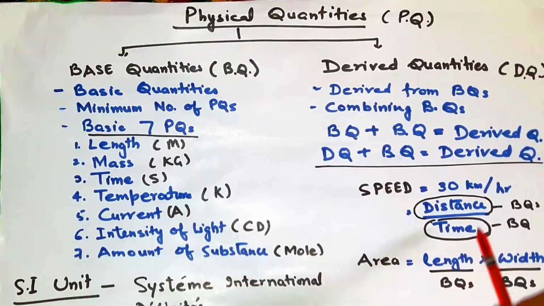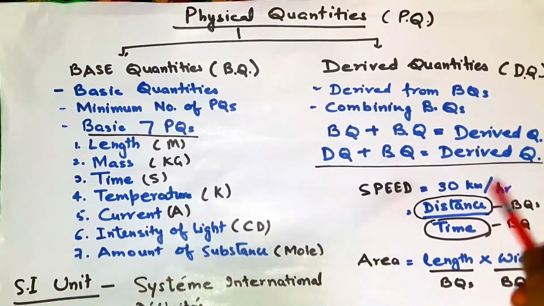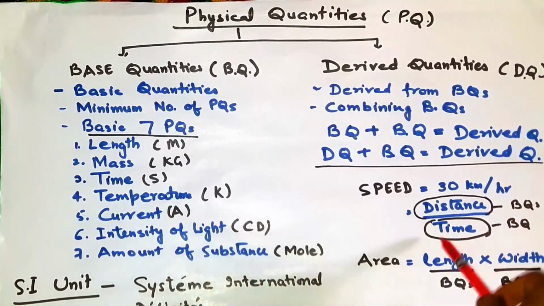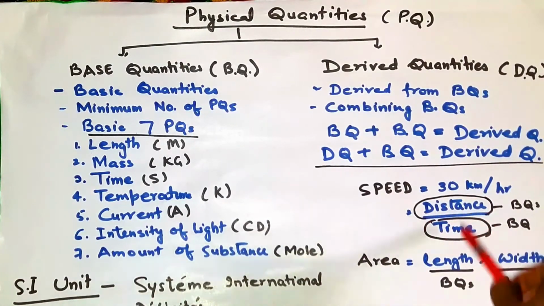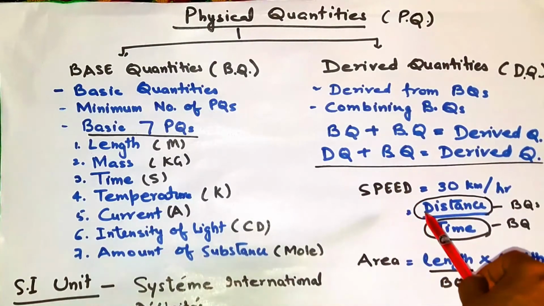So if we talk about a bus, the speed is 30 kilometer per hour. Kilometer and hour, two things are added over here and they are considered. Distance is 30 kilometers and hour is the time. If we see them separately, these two are the base quantities, but combined they become speed.